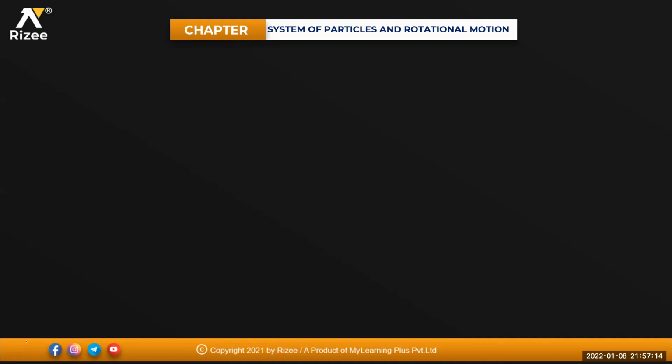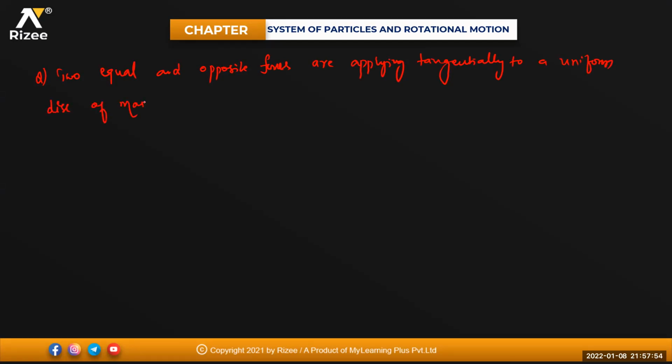Try this question, beta. Two equal and opposite forces are applied tangentially to a uniform disk of mass capital M and radius capital R, as shown in the figure.